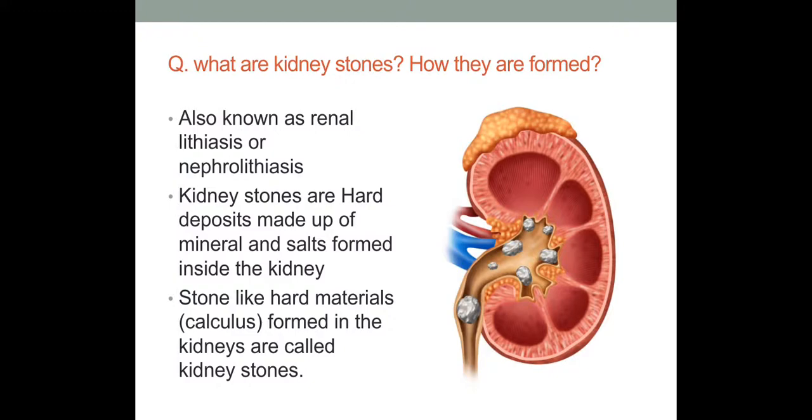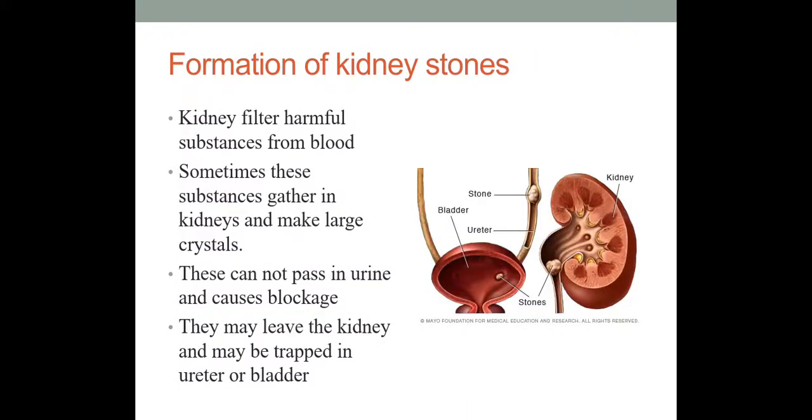Stone-like hard material, which is also called calculus, formed in the kidneys is called kidney stone. Stone-like material which is formed as a result of aggregation of different crystals of harmful substances, like crystals of calcium and oxalate, etc. Such stone-like substances are termed as kidney stones.